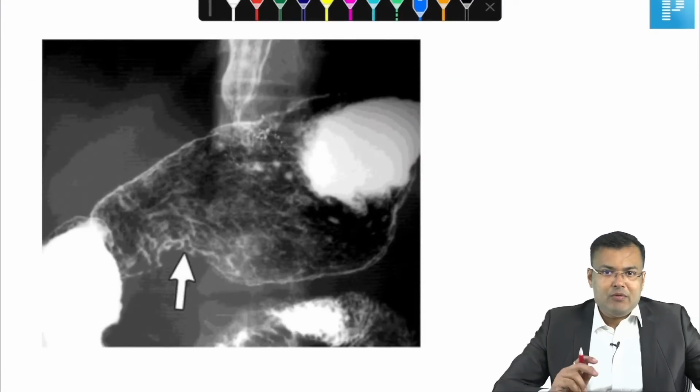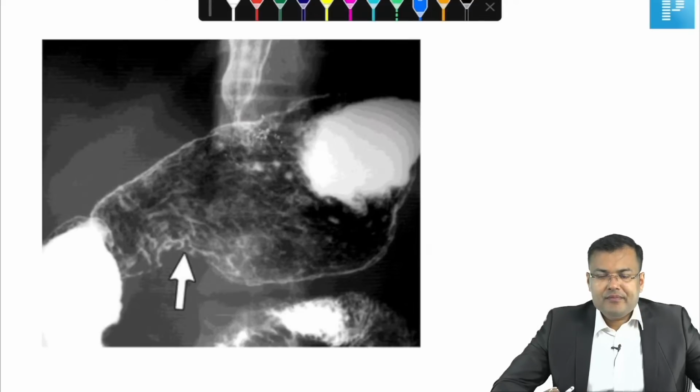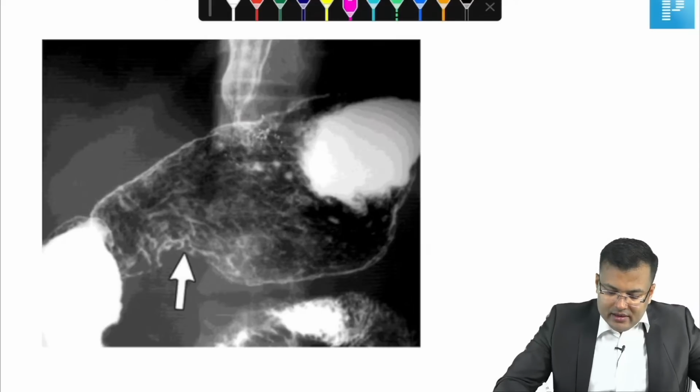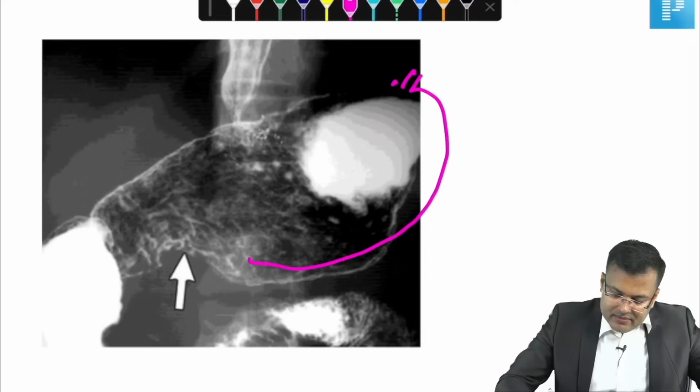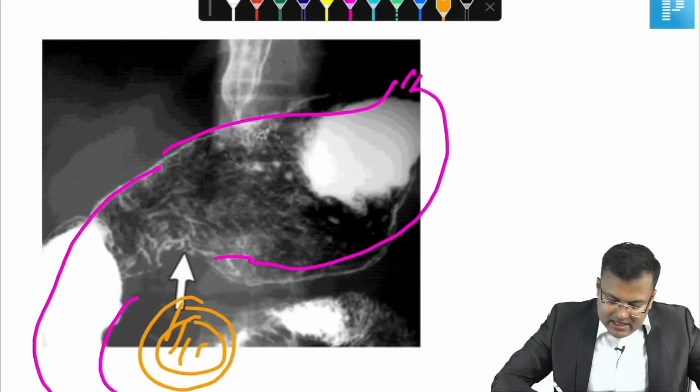Easy question, tell me what is the name of this sign. Let me see who is the genius over here. What is the name of this sign? On barium study. Guys, you see, this is the stomach. Clear? This is the duodenum. Here is the mass. This mass is causing indentation.